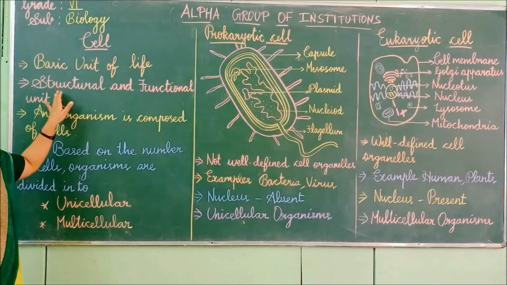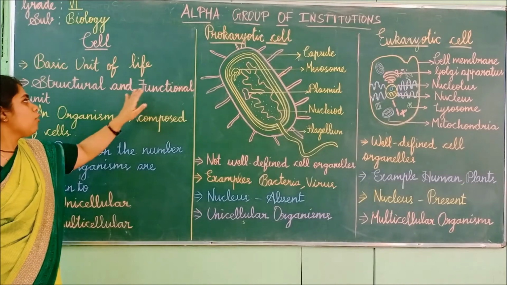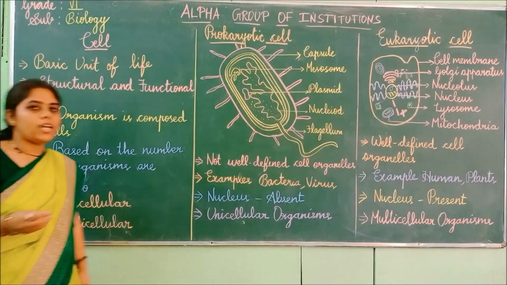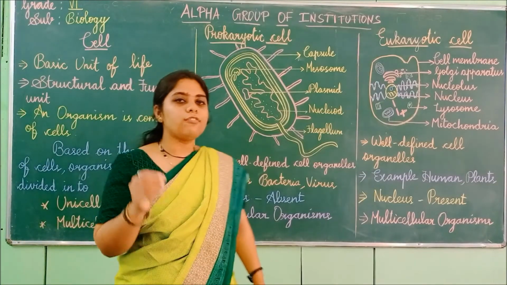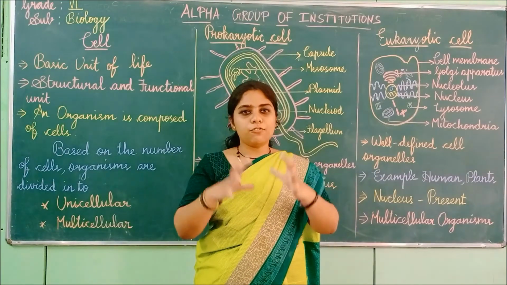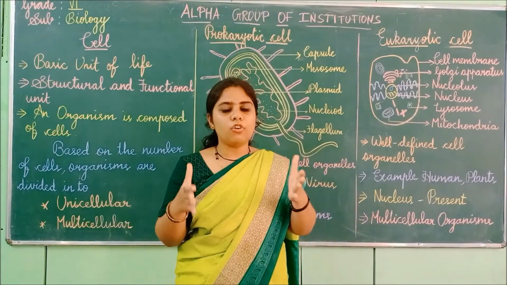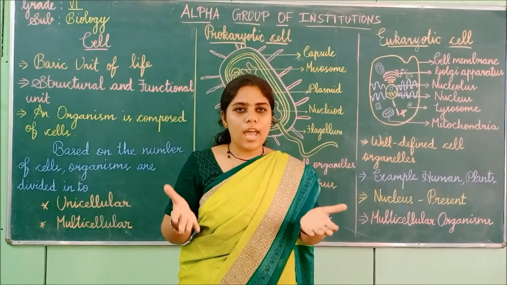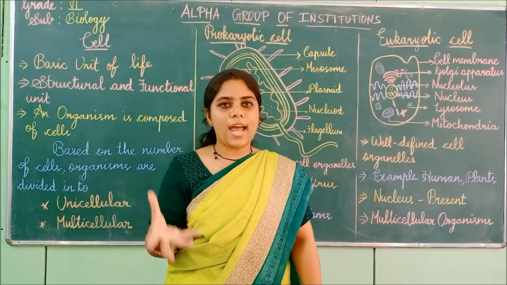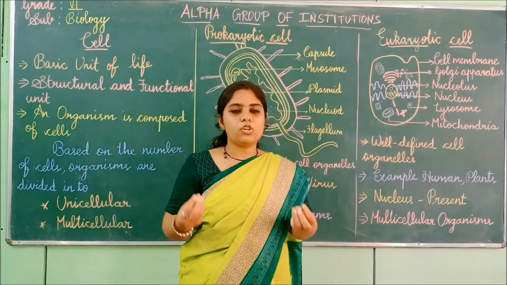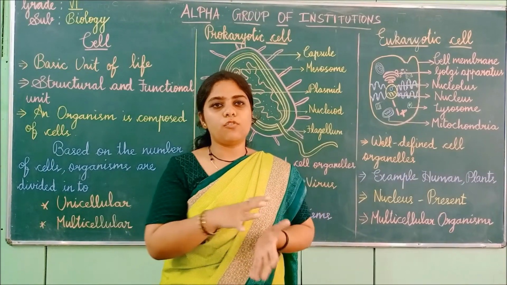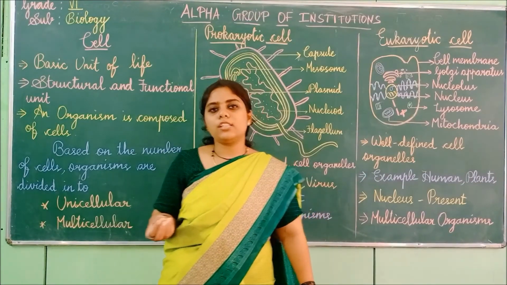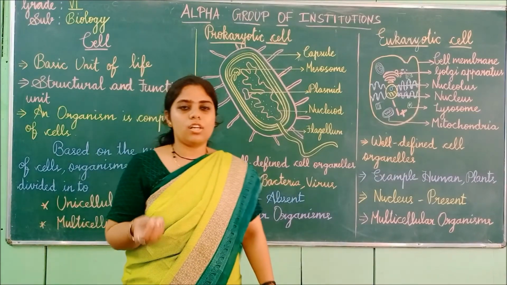Next, the cell is the structural and functional unit. Why is it called the structural and functional unit? It forms the structure. Cells form the structure of a human body, the structure of an animal body, the structure of a plant body. It is the main source for forming the external features. So that is why it is called the structural unit.